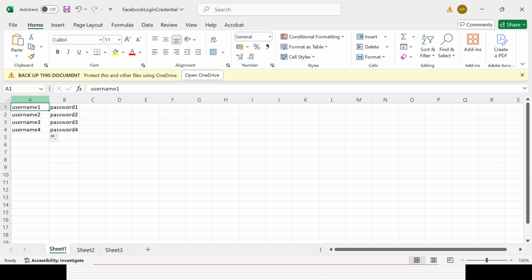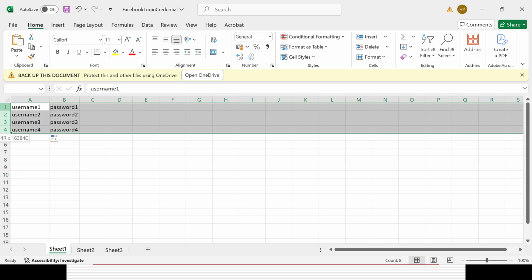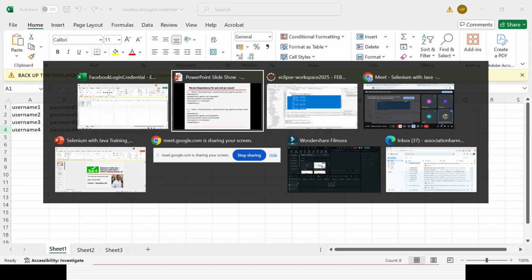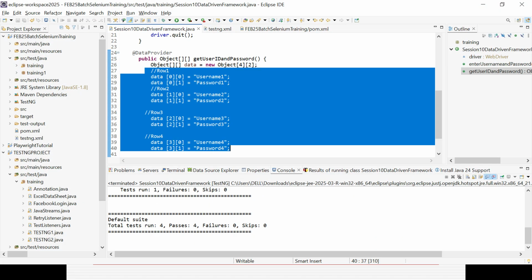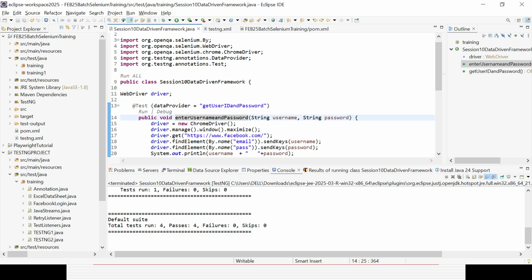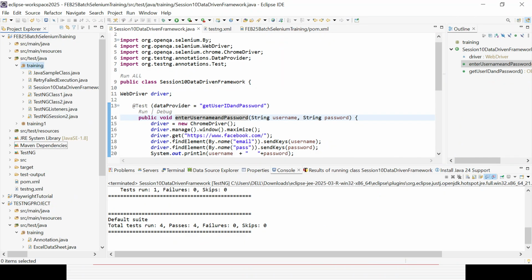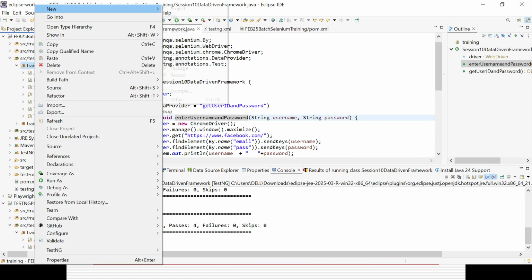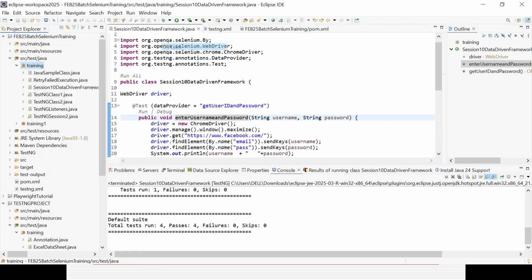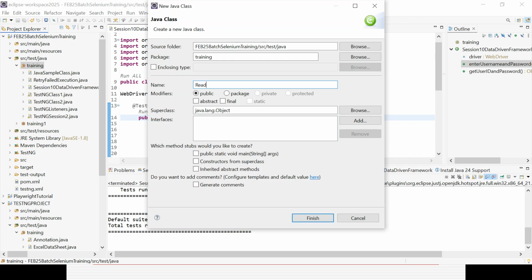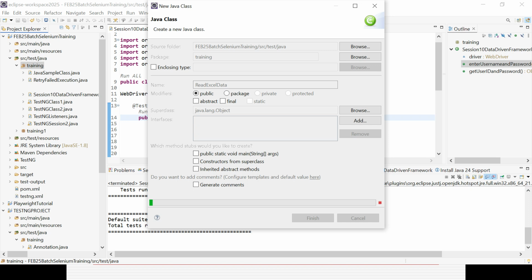So this is the fourth row I want to read, here in my test cases. That part I want to automate and change. So what I will do, in the training package, I will create a simple class, say ReadExcelData. No need to select public static void main.